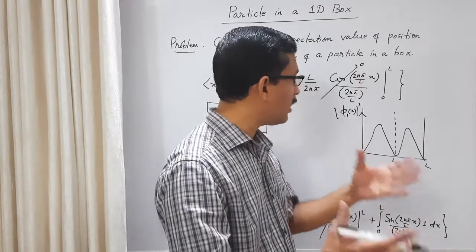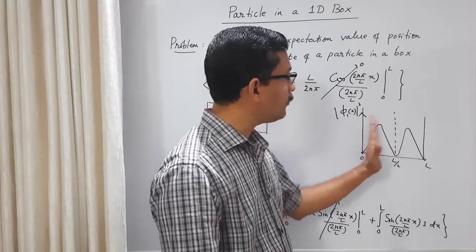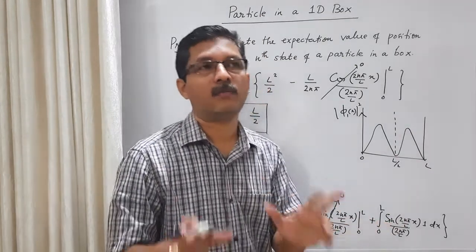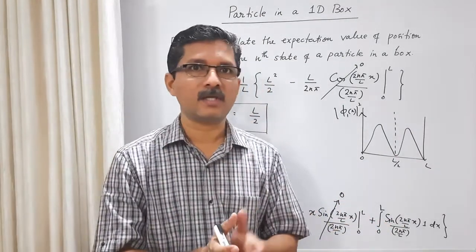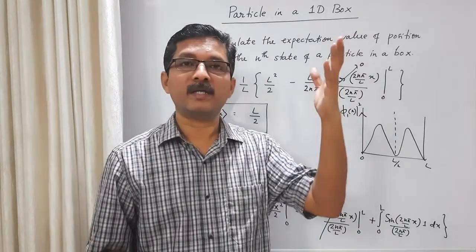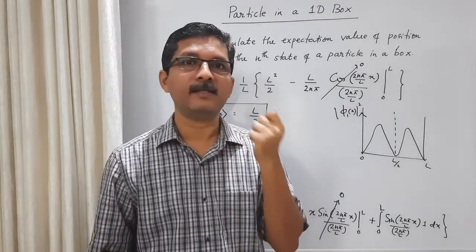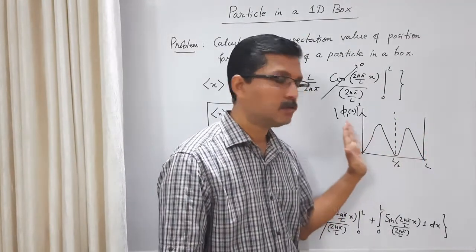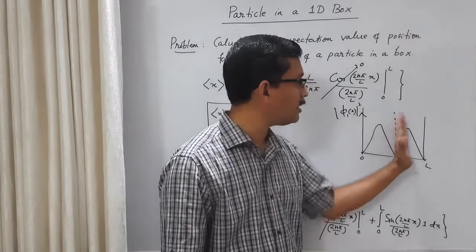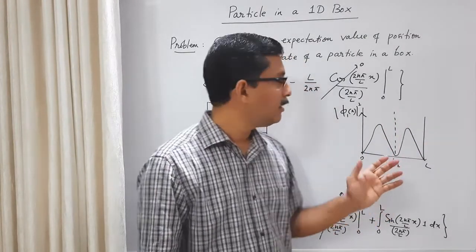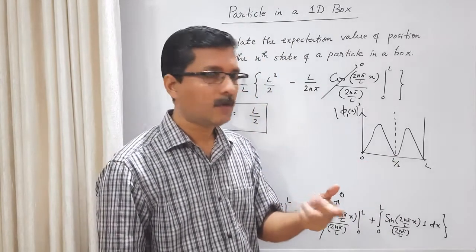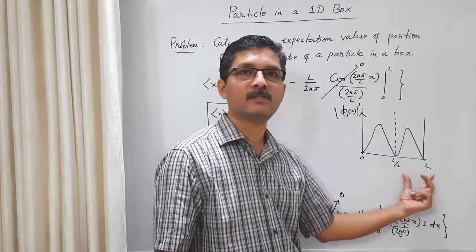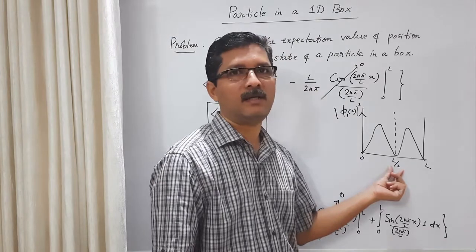When you take 100 trials, nearly 50 times you will find the particle in the first half, nearly 50 times you will find the particle in the second half. Whatever be the state of the particle, whether it is the ground state or the first excited state. When you look at the plot of the eighth state that we have done in the previous class, there also the probability density is symmetric about the middle. So the probability of finding the particle in the first half is the same as the probability of finding the particle in the second half. Half the results will be in this region, half the results will be in this region. So the average will always be exactly L by 2.